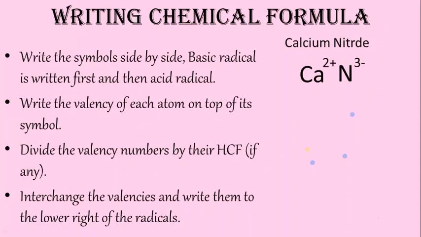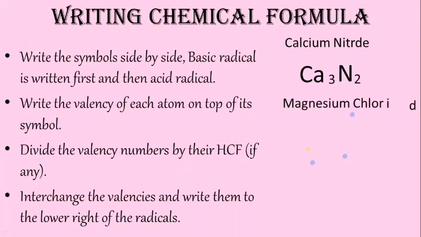Now we have to interchange the valences and write them to the lower right of the radical. Now 2 should be written below nitrogen. Let me write it. 2 is written below nitrogen and 3 will be written below calcium. Okay, any doubt here? No doubt, perhaps. I will give you a chance to ask doubts later on. In between also, if you show your hand, then I can ask you for doubts. Next is another example we will see.